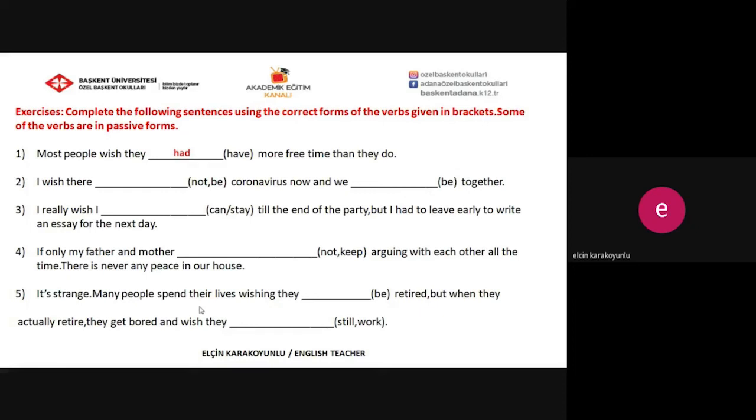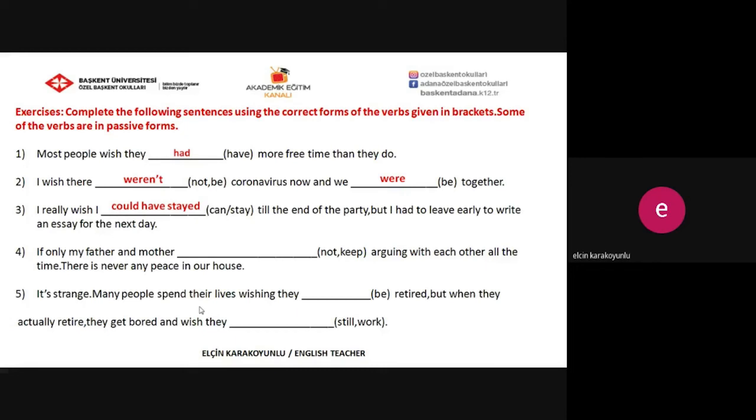And the second one, I wish there weren't coronavirus now and we were together. We were together, but it's impossible for now because there is coronavirus now and we can't come together, or we aren't together. And the third one, I really wish I could have stayed till the end of the party, but